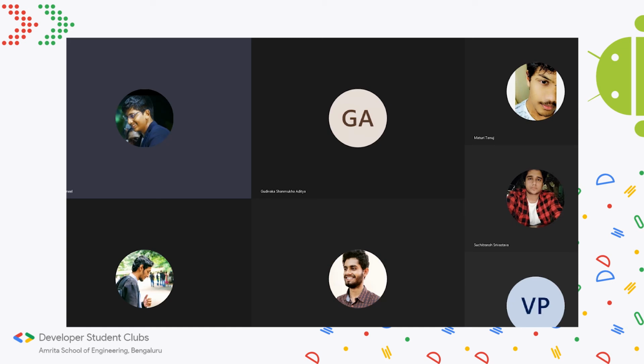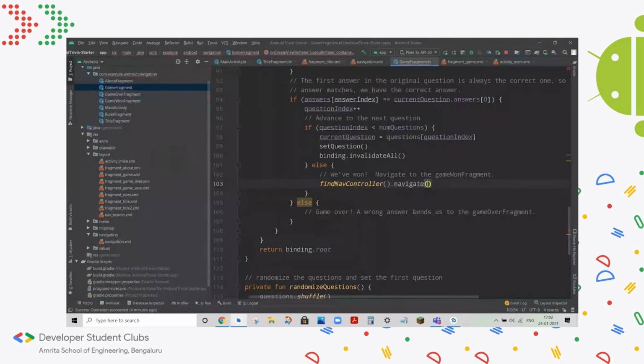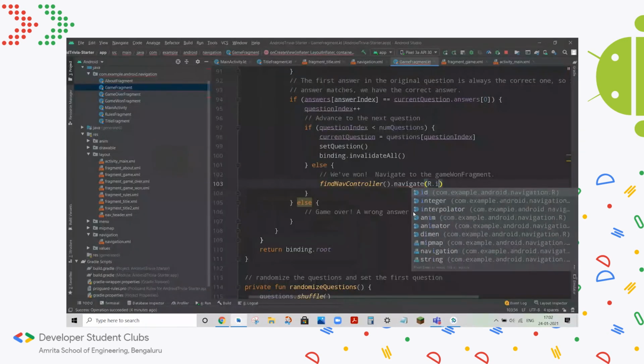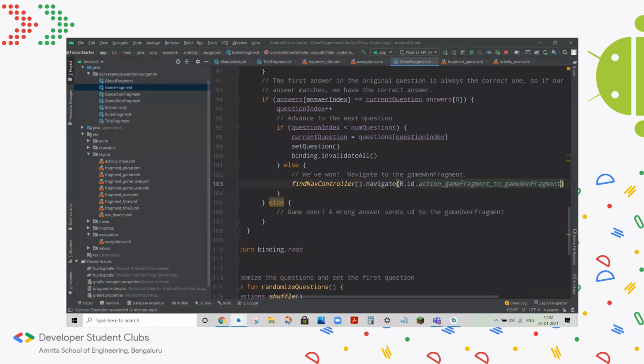What's the missing code in that bracket? It's just like the previous code we had, but with a slight modification. Yeah, the destination is game won fragment, and the action would be action game fragment to game won fragment.